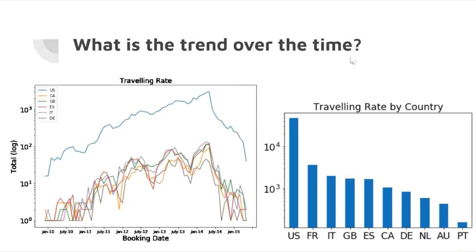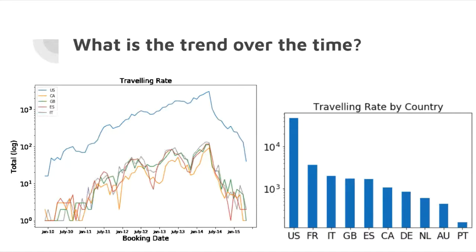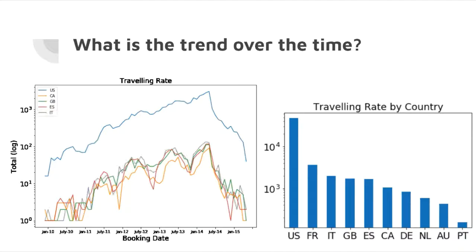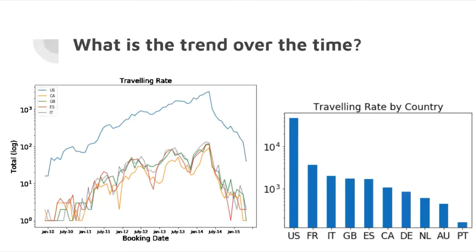With enormous data from Airbnb, we were interested in analyzing the trend for each country. From the plot on the right, we see that almost half of the users had booked their destination in the United States, followed by France and Italy. On the left, we see an exponentially increasing trend for countries from 2010 to the peak before summer 2014. However, the rate drastically dropped by at least half after that. Interestingly, in all countries, there are more travelers in summer than in winter. The rate of traveling is similar in the Europe region, and the rate for users traveling to the United States is constantly higher than other countries.